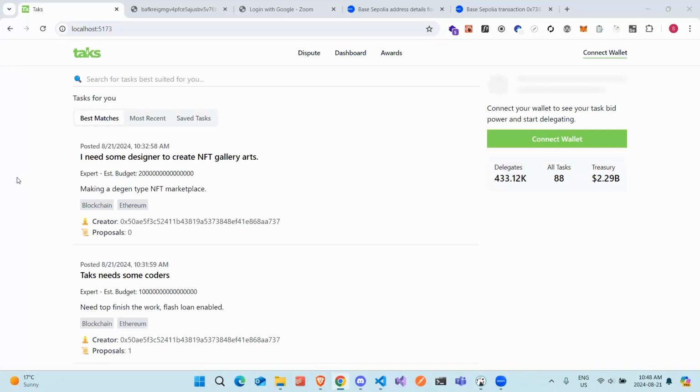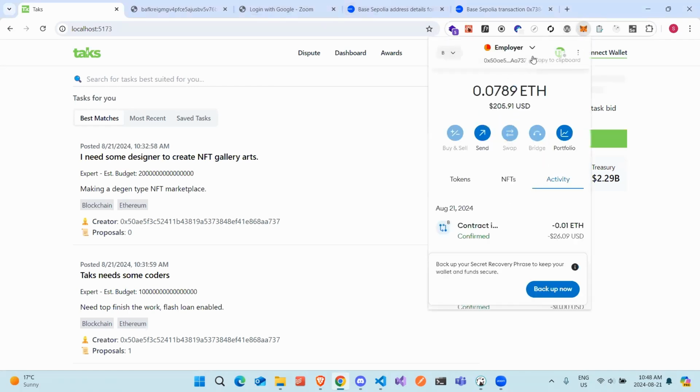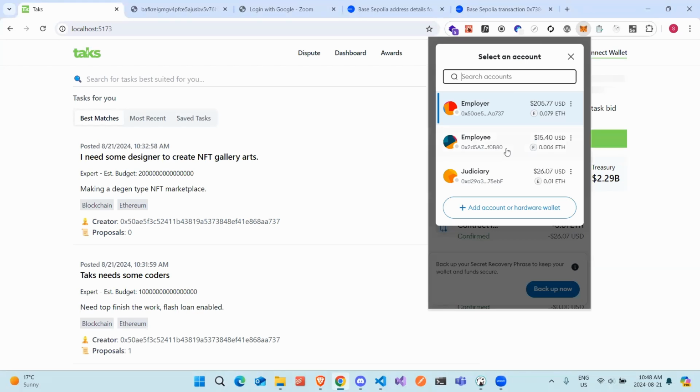Tax is a job portal where we have three people mostly. One is the employer, second is the employee, and the third is the juror, who works as a person between the employer and the employee. Say the employer says the employee didn't work on my project but is asking me for the money, or the employee says, I completed the task, but the employer is not paying me or releasing the fund. So that's the main part.